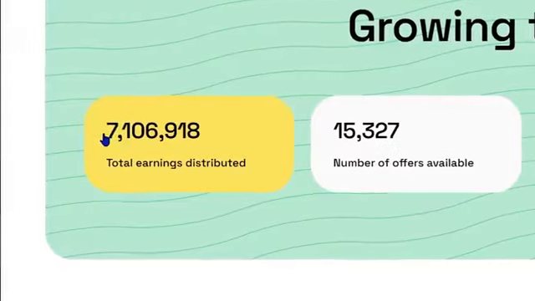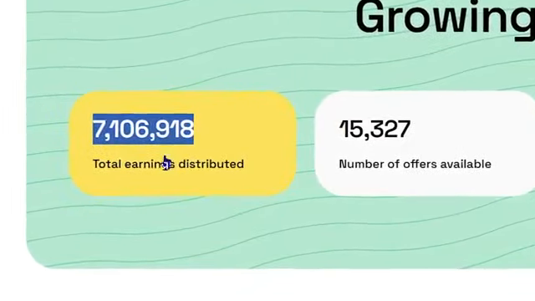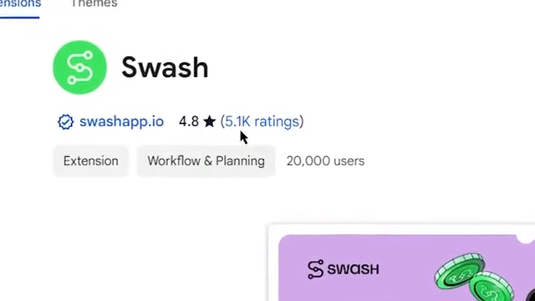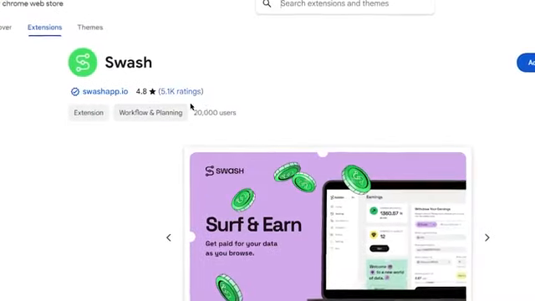I will reveal the name of this website in a minute. But as you can see, this site has already paid over $7 million to its users. They have over 4.8 star ratings on Google from over 5,000 real users around the world. So you can trust this website.